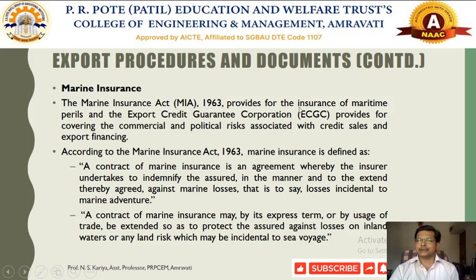So in case of any maritime perils, loss or damage due to various circumstances during the to and fro, by means of using the ships, cargo or vessels, these exporters has to get protected by means of using their commercial and political risk, or even credit sales and export financing related risk, whichever has been protected under this marine insurance. And this marine insurance has been obtained from the particular authorities. So there will be 4 organizations in India from which they need to obtain that marine insurance.